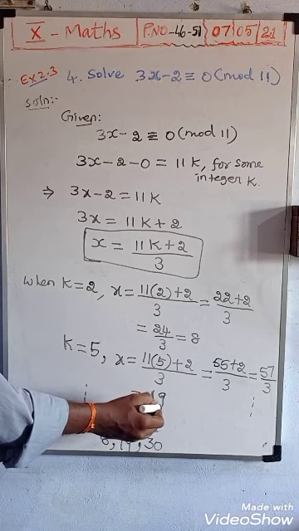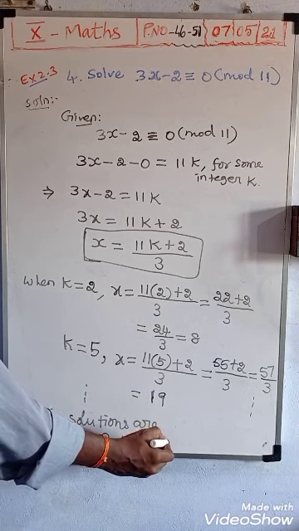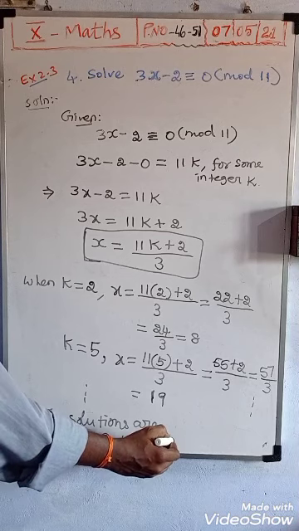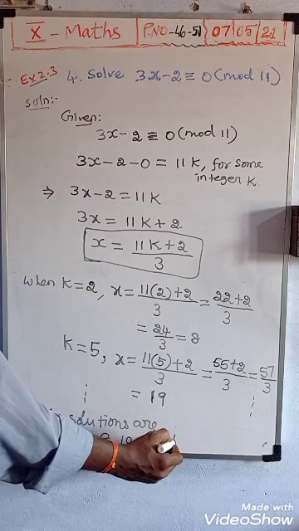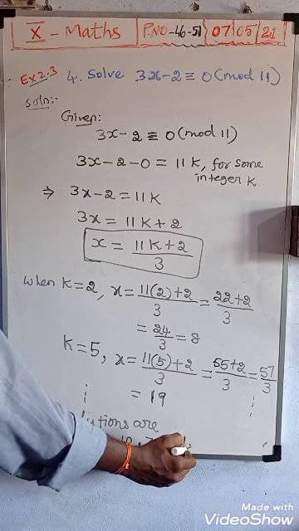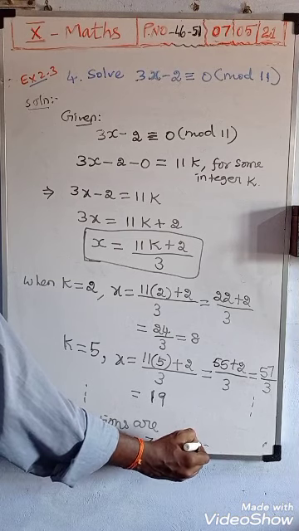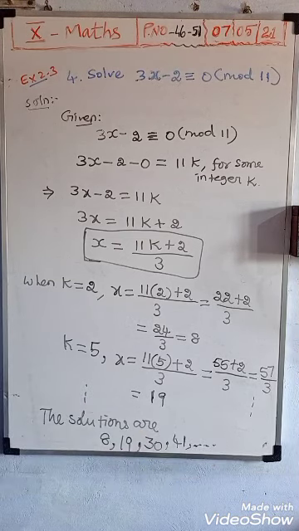If you substitute 8, we will get the answer 30. Next, 30 plus 11 you should add, and we will get 41. So up to etc. you should put. Therefore the values of x are 8, 19, 30, 41, up to etc. That's all.